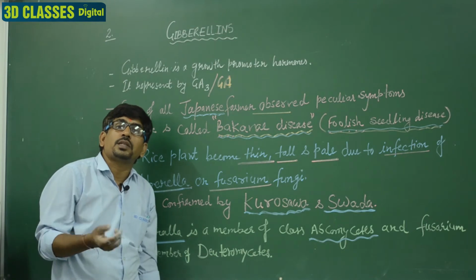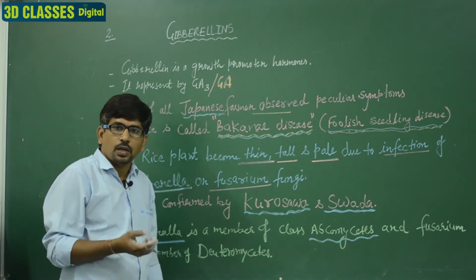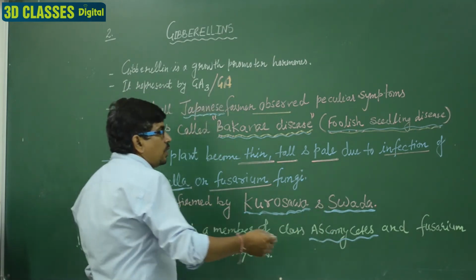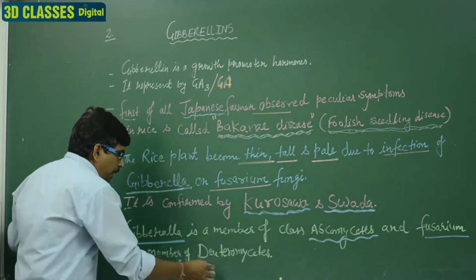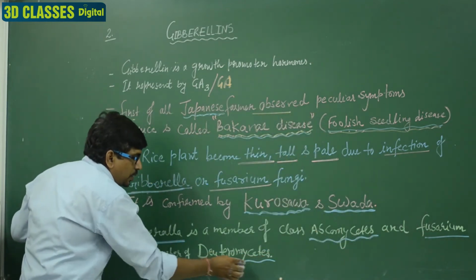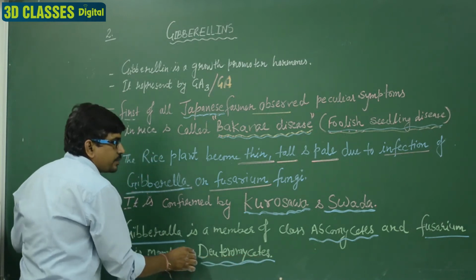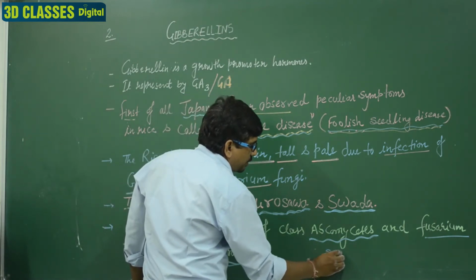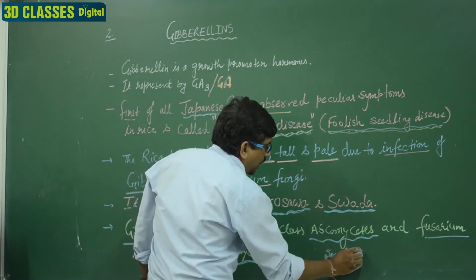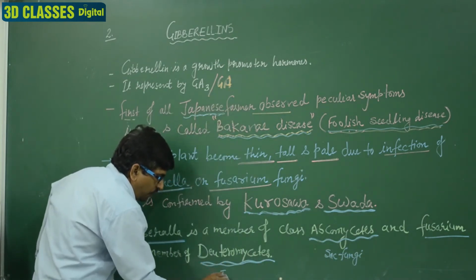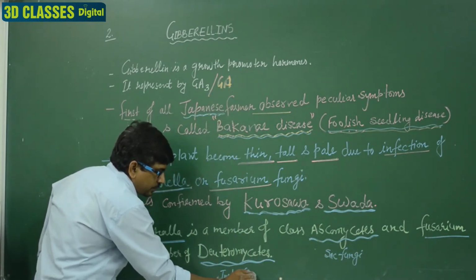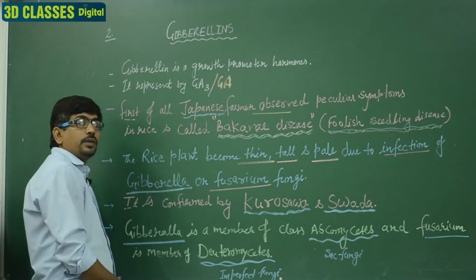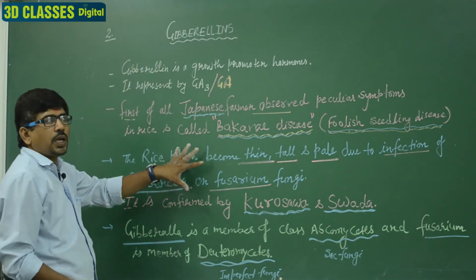What is the nickname of Ascomycetes? Sac fungi. Okay, Ascomycetes. And the second one is Fusarium. Fusarium is a member of the Deuteromycetes, imperfect fungi. Ascomycetes is known by the nickname sac fungi, and Deuteromycetes is known as the imperfect fungi. Clear? So it is the history.